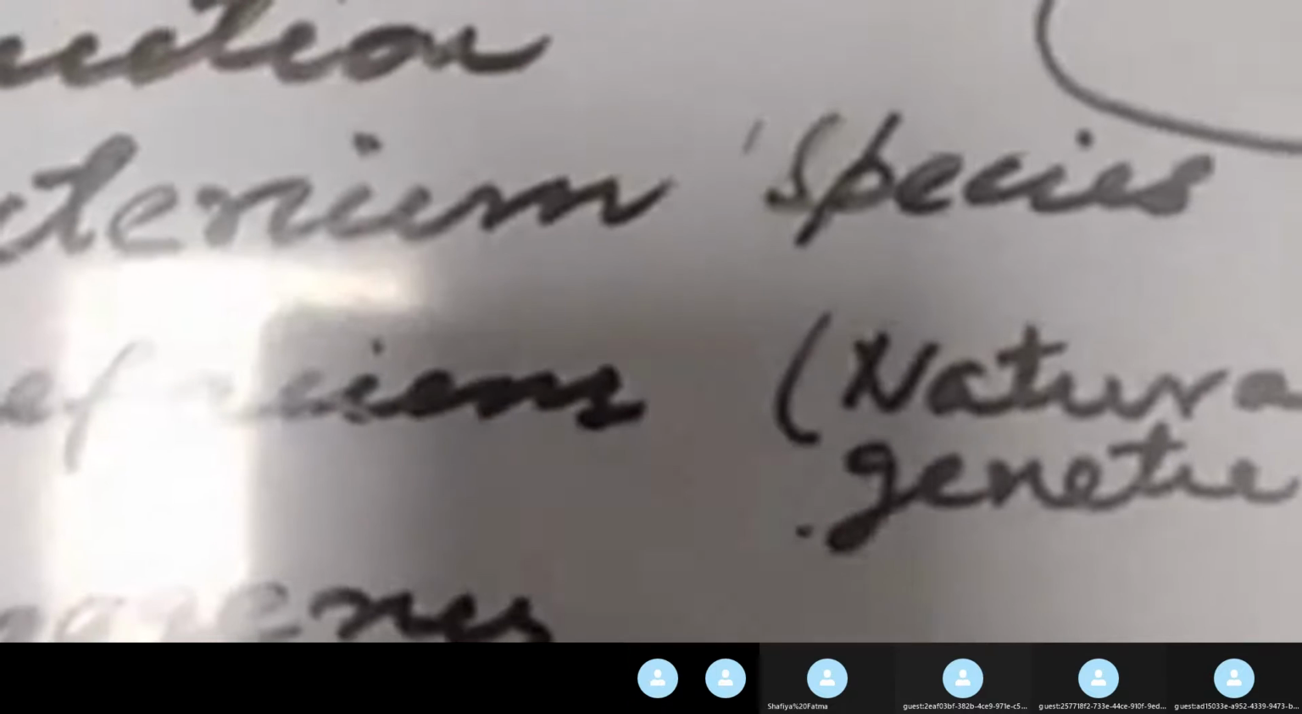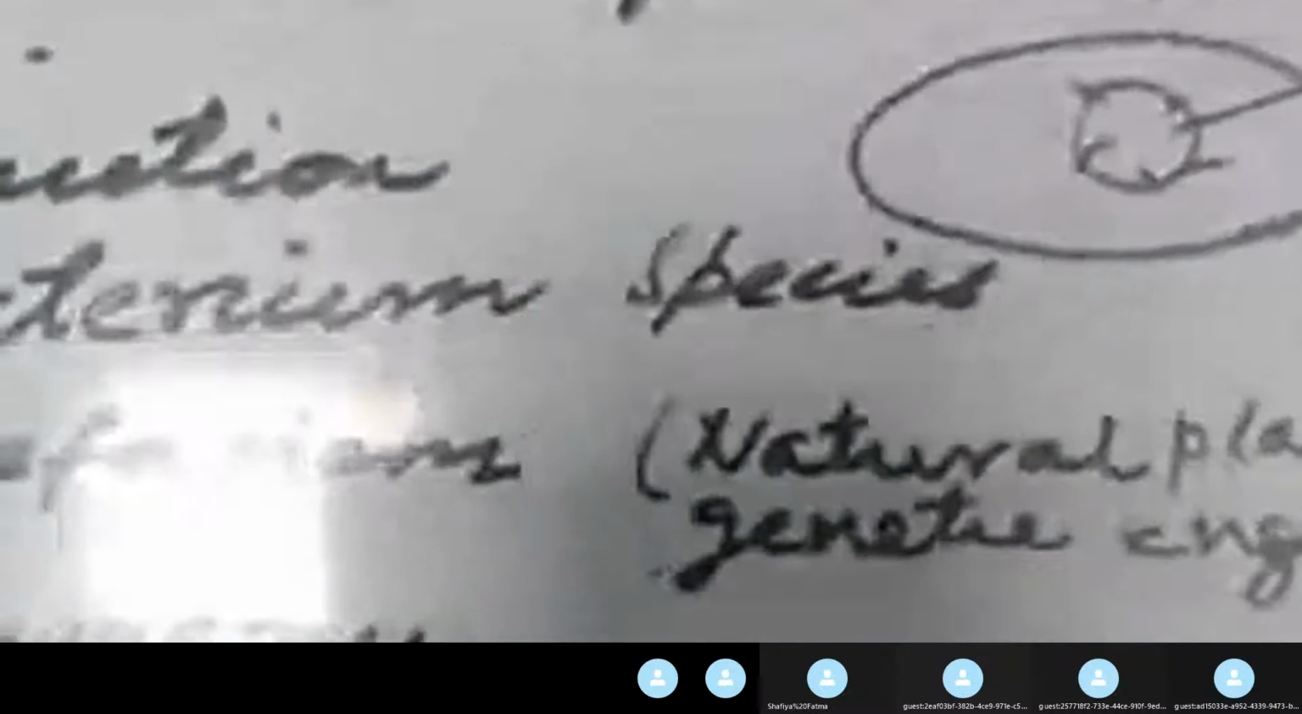So this is Agrobacterium. Here I have written the different species of the Agrobacterium. Names of the different species: Agrobacterium tumefaciens, Agrobacterium rhizogenes, Agrobacterium rubi, Agrobacterium radiobacter.